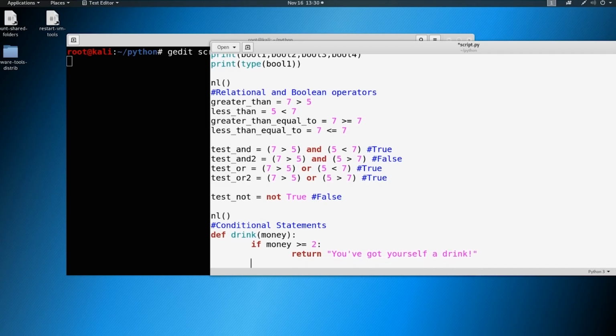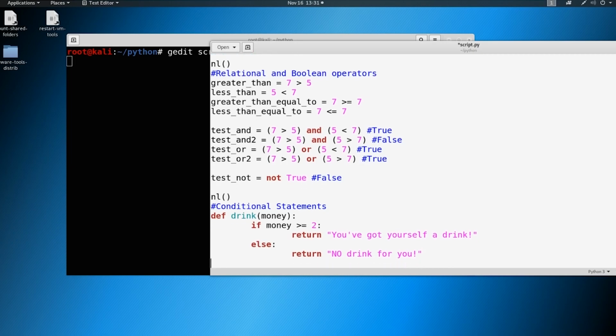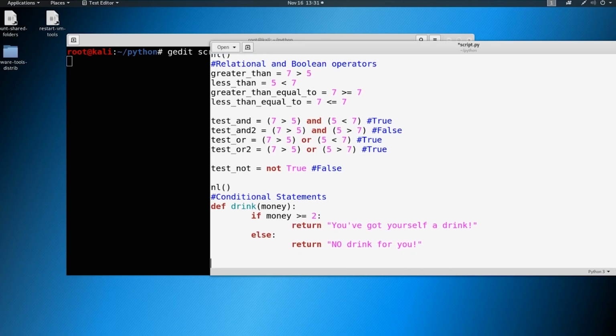Now, what if we don't have the money? So we could say else, if our money is not greater than or equal to 2, then we're just going to return "no drink for you." Didn't mean to capitalize the O there, but I'm leaving it because I like it. So in this situation, we have our conditions set. Now again, if our money is equal to or greater than 2, we're going to get a drink. And if not, we're not going to get a drink. So it could be anything else, right?